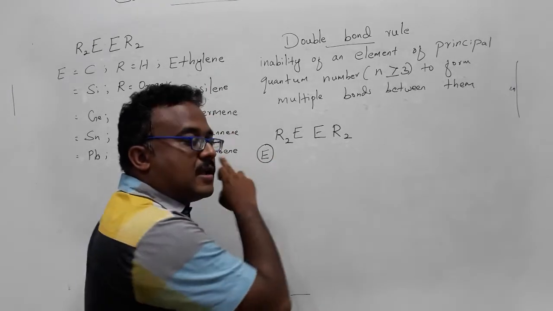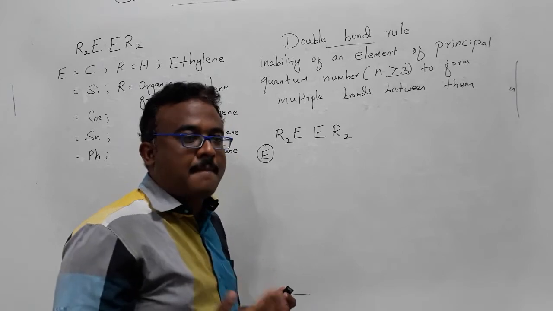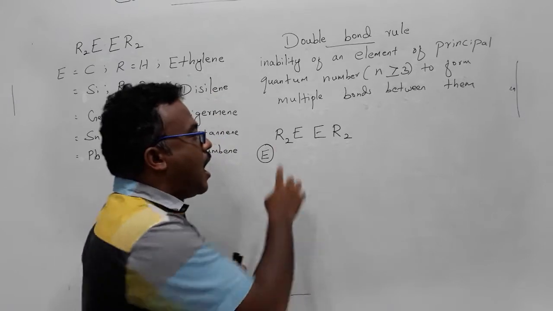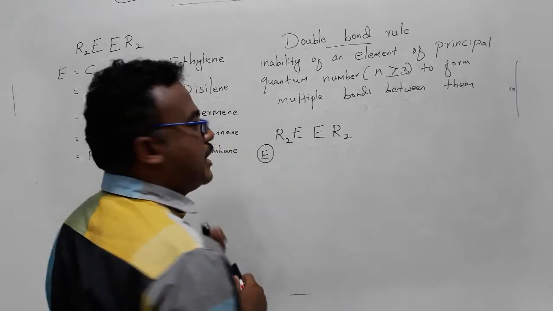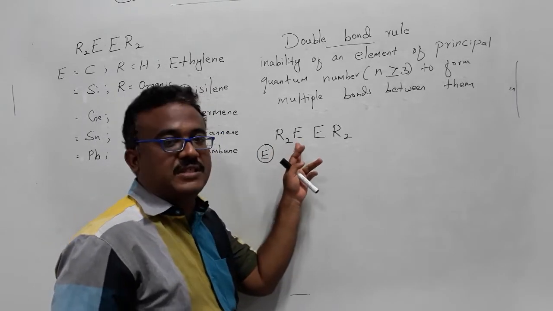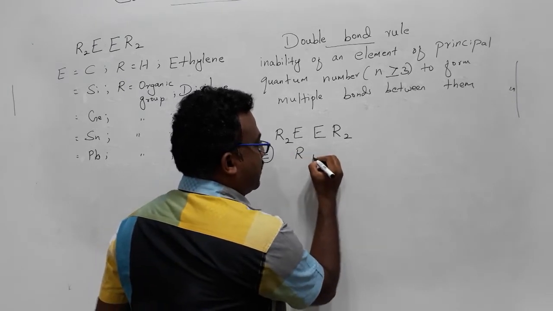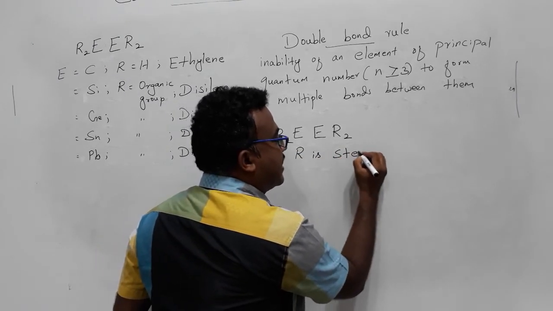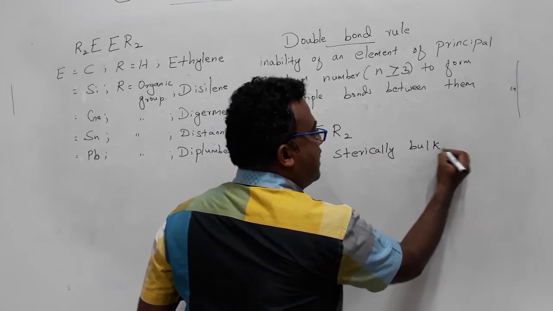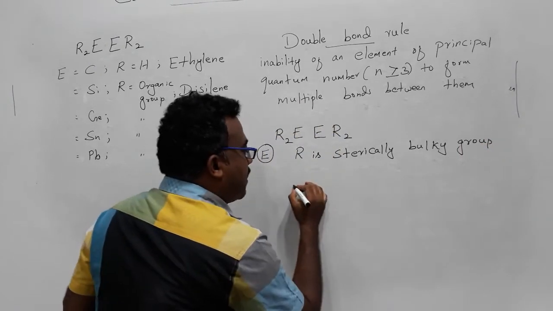Second, only ethylene is an example of hydrogen substituted carbon. Other than ethylene, all the remaining compounds have an organic group. R is an organic group. What type of organic group is normally attached to this element? Normally R is a sterically bulky group. What does it mean, a sterically bulky group? You can take an example of mesitylene.